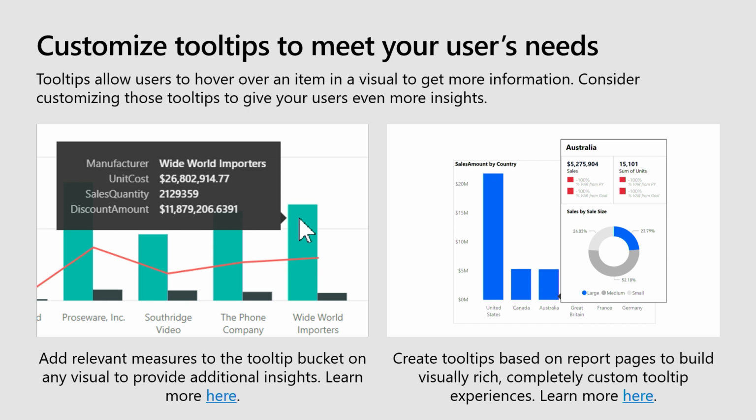If you want full control over the tooltip, you can create a report page tooltip, which you see on the right. And that's actually a report page that you can build about a particular category. And once you do that, whenever you hover over a visual that's about, in this case, a country, you'll see that detail. So you can kind of go as extreme as you want in terms of customization here. And really, again, it's about talking to your users and understanding what are the insights they need and when.